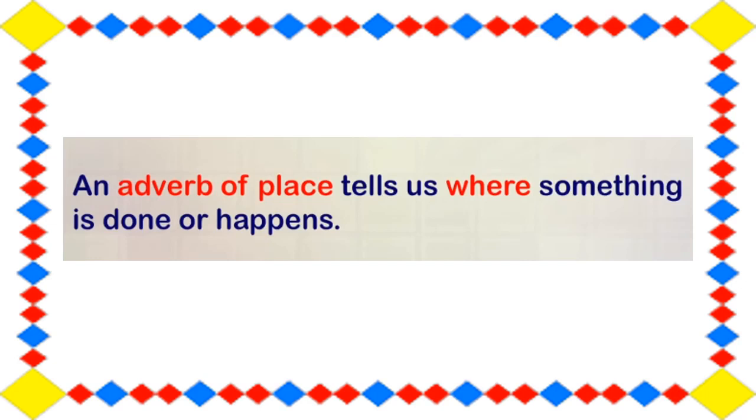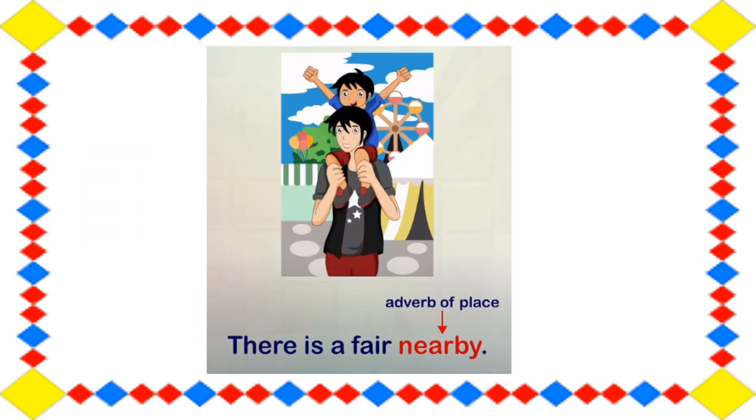So an adverb of place tells us where something is done or happens. So for example, there is a fair nearby. So now this nearby tells us what, students? It tells us the place of the fair, right? So it is what? Nearby. So students, nearby is an adverb of place. The adverb that shows where the action happens is called the adverb of place.